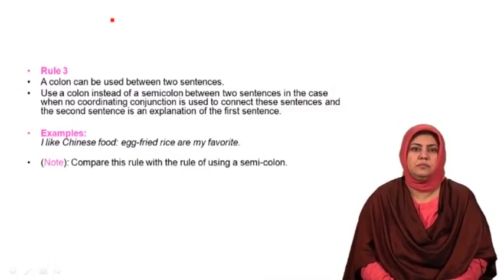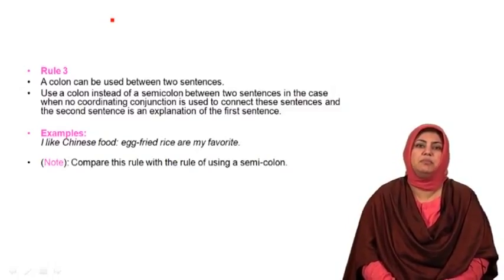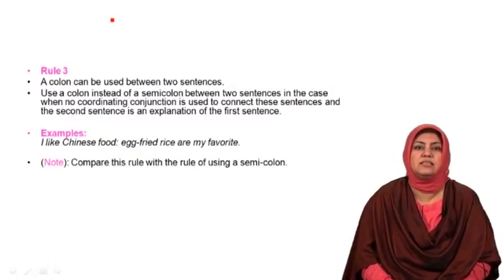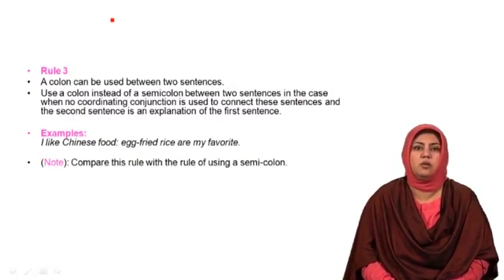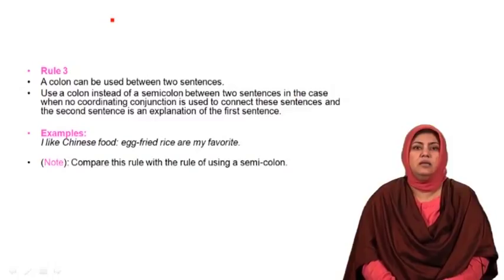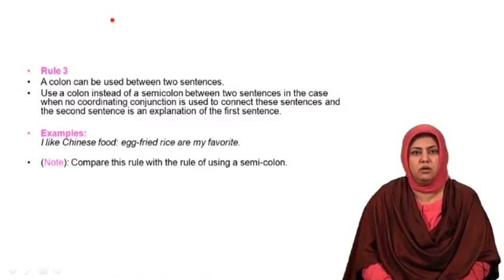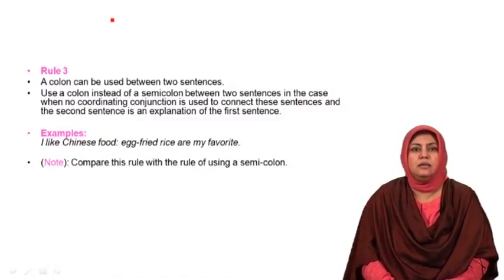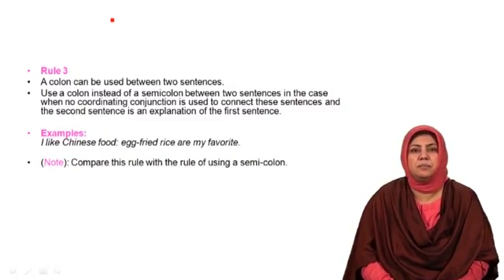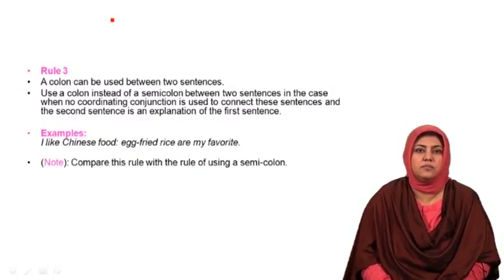These two sentences can be brought together by using a semicolon, that is a dot and a comma. Why? Because both the sentences deal with the same idea or the same thought, and each of these sentences deals with a different aspect of the same idea or the same thought.